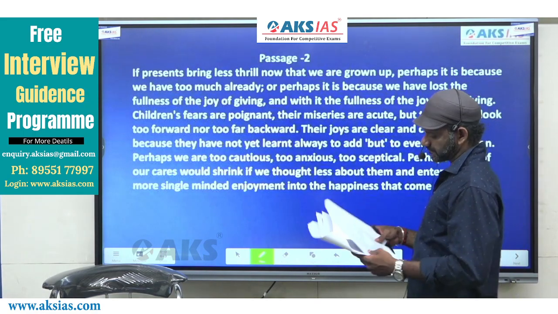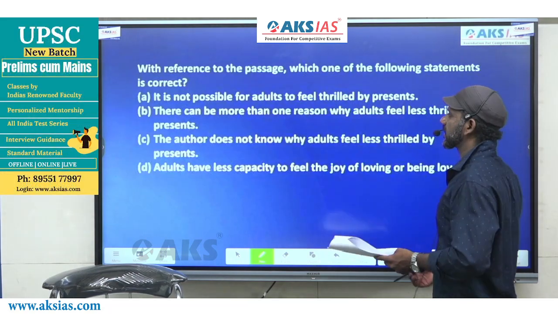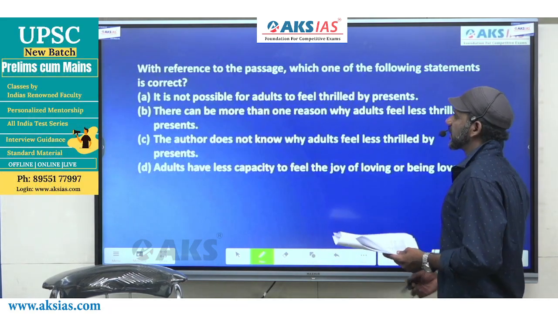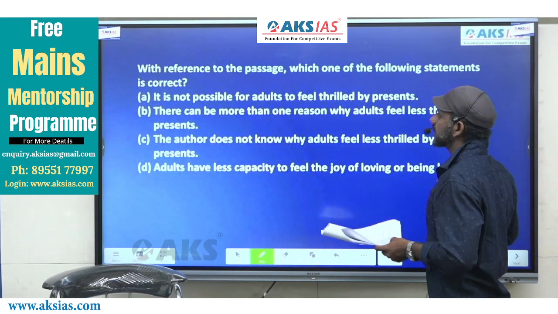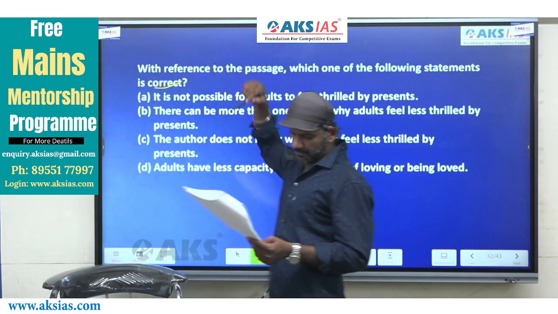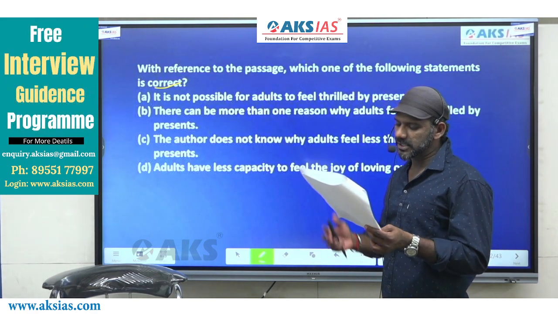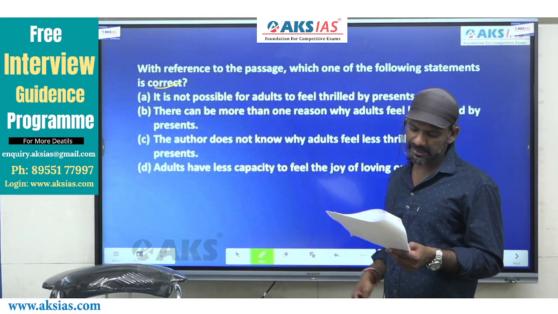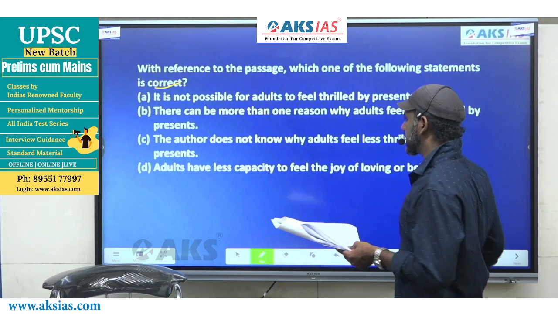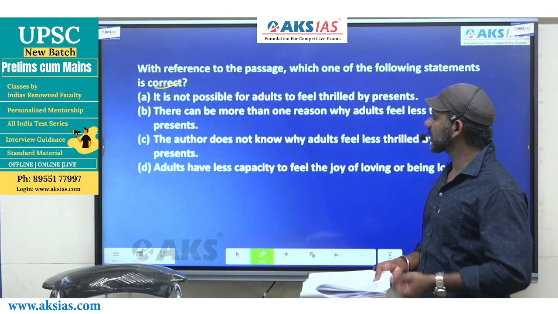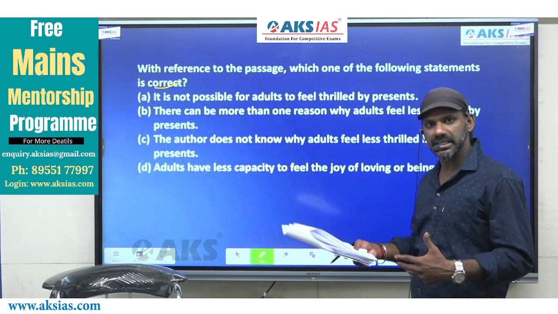The next one. We have two questions following this paragraph. Come to the first one. With reference to passage, which one of the following statements is correct? I'll read the options quickly. It is not possible for adults to feel thrilled by presents. There can be more than one reason why adults feel less thrilled by presents. C says, the author does not know why adults feel less thrilled by presents. Adults have less capacity to feel the joy of loving or being loved.